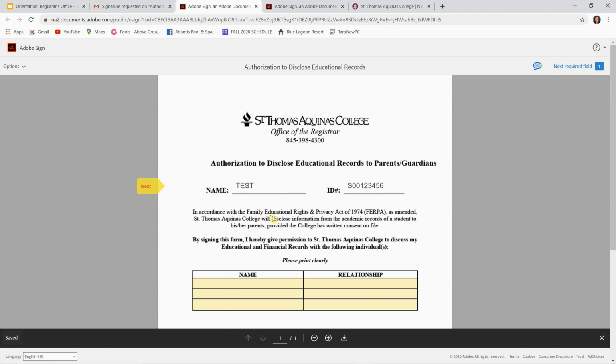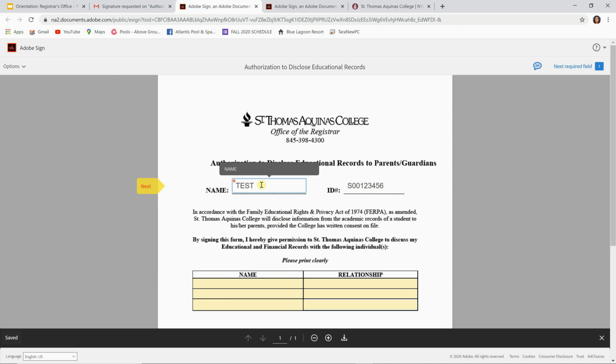And as it says here, in accordance with the Family Education Rights and Privacy Act of 1974, FERPA, as amended, St. Thomas Aquinas will disclose information from the academic records of a student to his or her parents, provided the college has written consent on file. By signing this form, I hereby give permission to St. Thomas Aquinas College to discuss my educational and financial records with the following individuals.